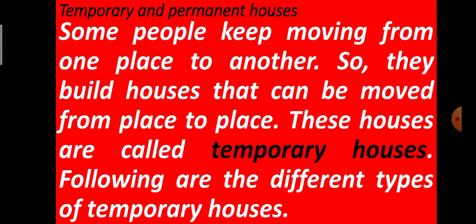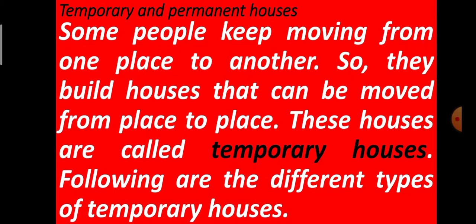Temporary and permanent houses. Some people keep moving from one place to another.